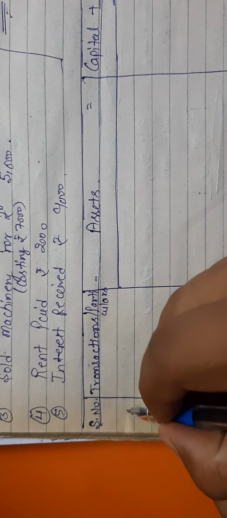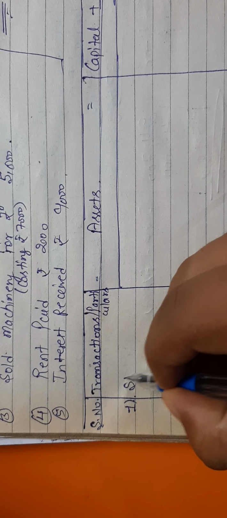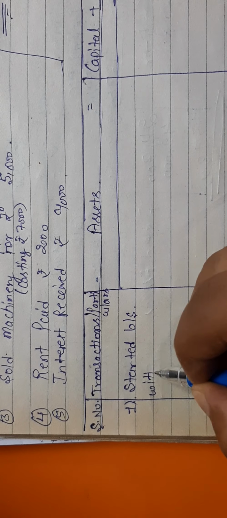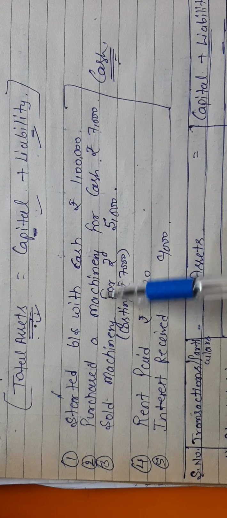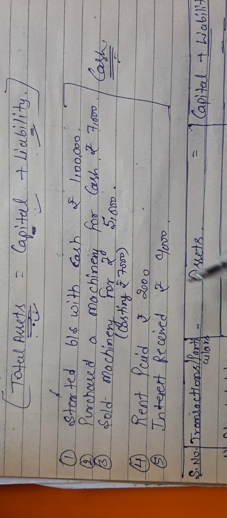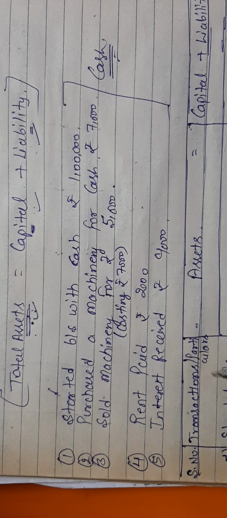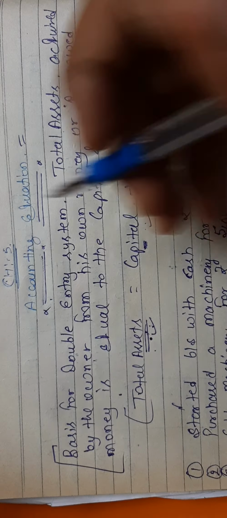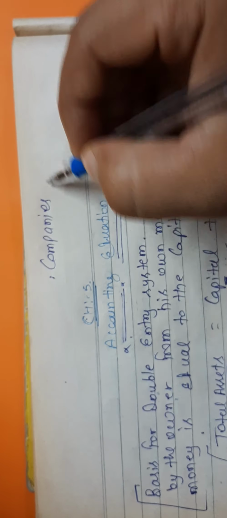So starting the first point, what is the first point? The first point is started business with cash. So write it here, started business with cash. So what you have to do, first you have to identify the line properly. First you have to understand the line properly. When we are doing something, whatever activities, whatever thing is mentioned, what are the accounts that will be affected? So read it, and always keep in mind that we are always preparing the accounts from the company's or firm's point of view, not from the owner's point of view.